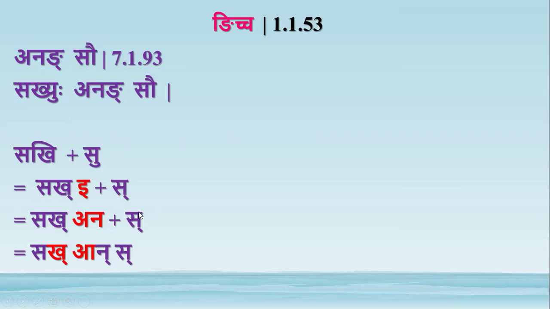Whenever this su pratyaya is there, then the ach letter before the nakara. Actually here the adesha is an, it is not ana, it is an. That akara was for pronunciation, so it is an only. I said three letters, it is two letters.